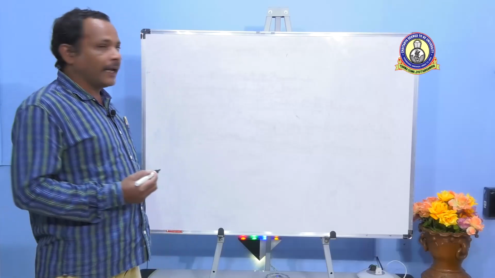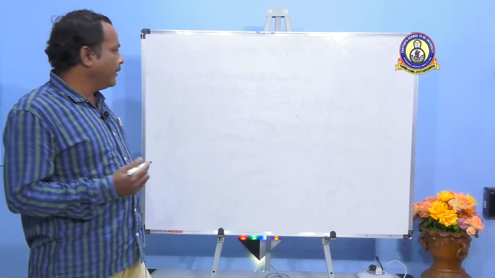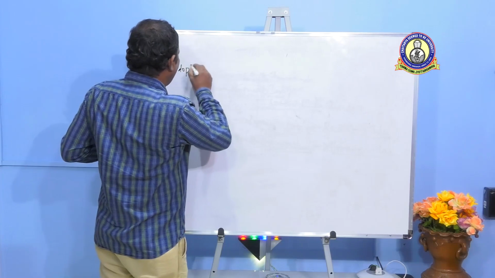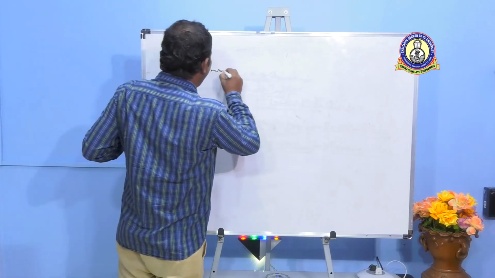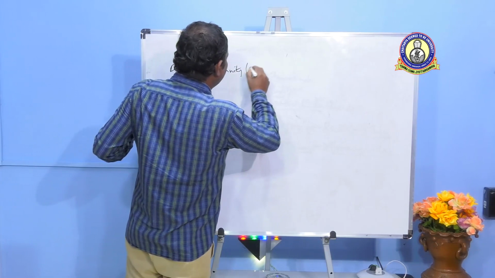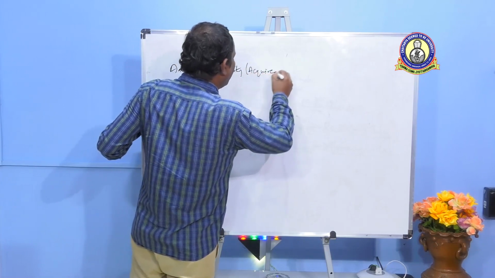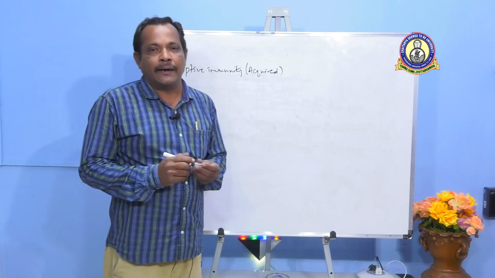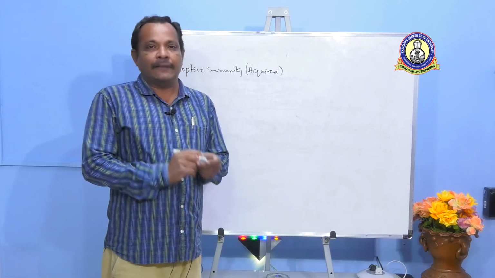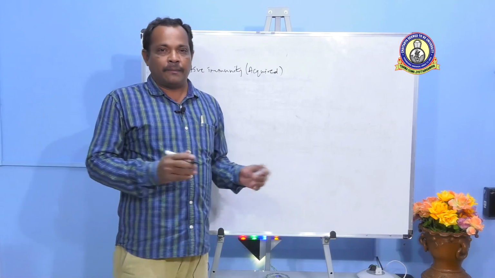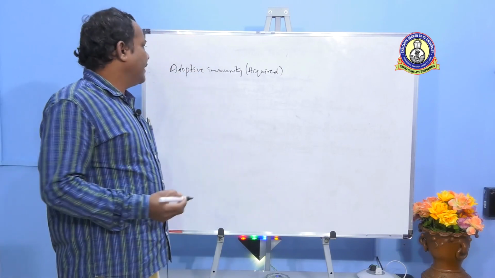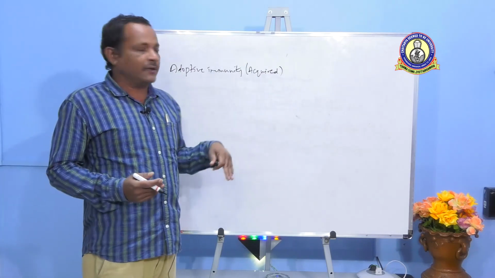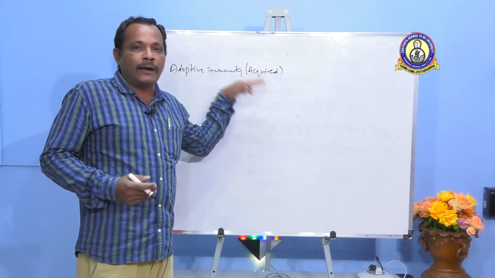We'll go to the next topic in immunity. We'll rather complete it. Now that is adaptive immunity. It's also called acquired. As the name itself indicates, it is being acquired. You are not getting this type of immunity by birth. By your age, this type of resistance is gained by an individual. That is why you are calling it acquired immunity.